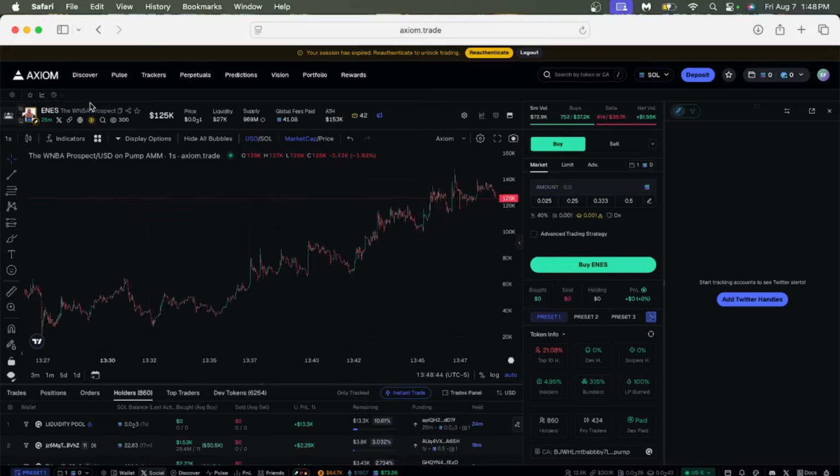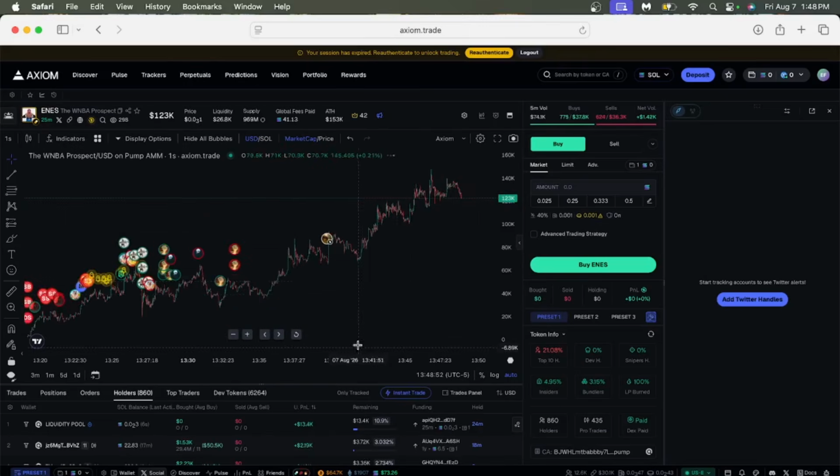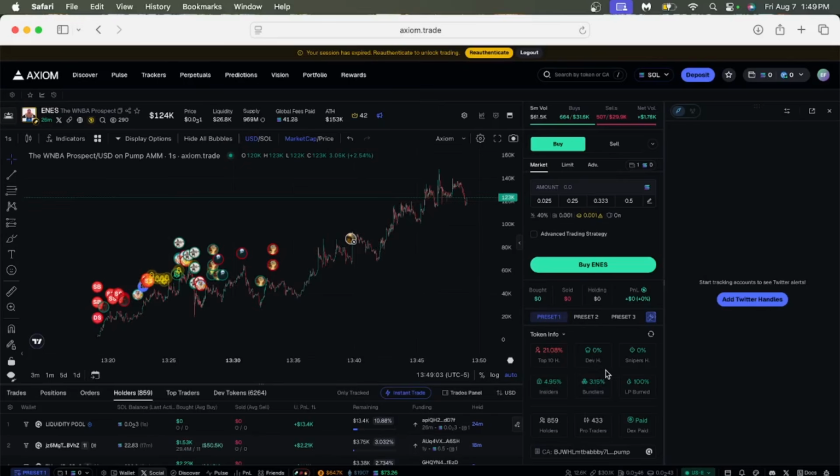We're on NS, which is the WNBA prospect, and I'm just going to give you guys a quick example of what I mean by buying on dips. Right, so as you guys can see, this chart looks super healthy in my opinion, and you can see that there's a lot of people looking at it, and there is a lot of liquidity, and the stats to the right here don't look super suspicious, right?